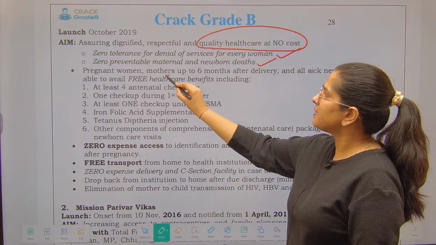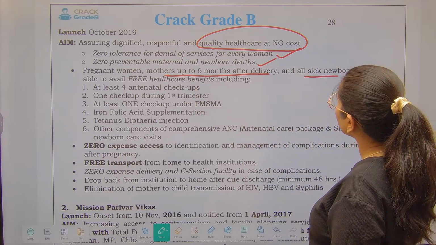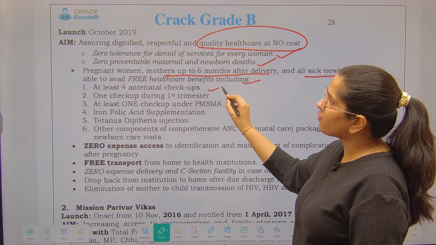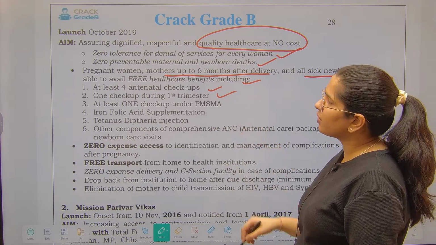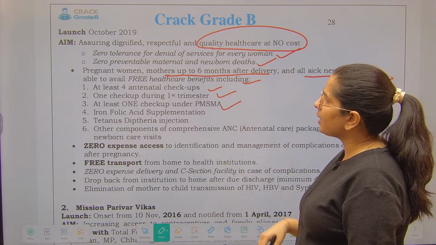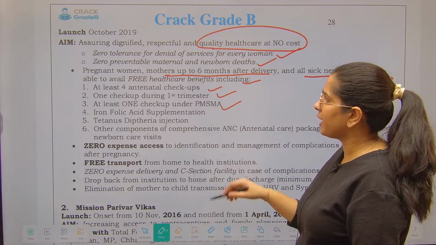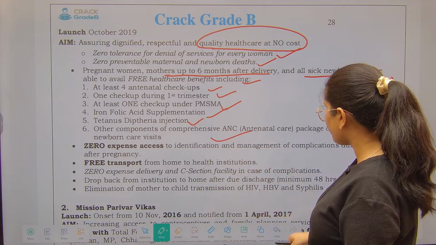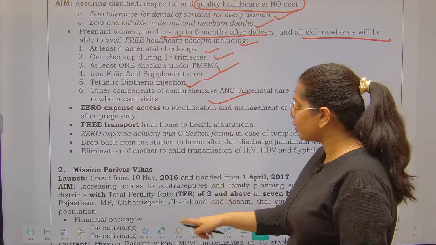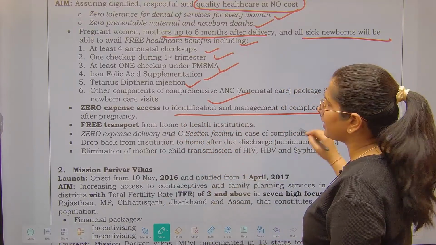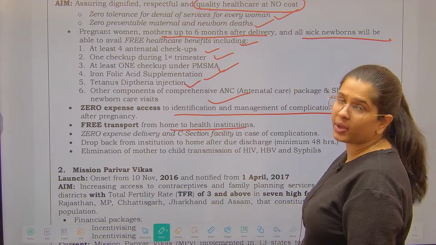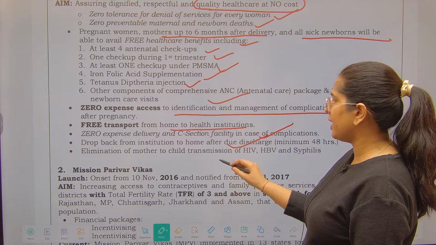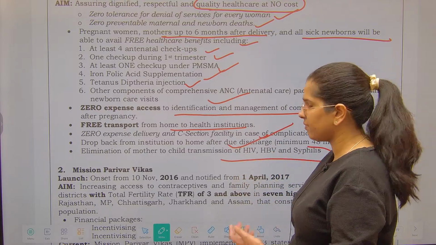Now pregnant women as well as mothers up to 6 months after delivery, and all sick newborns, will be provided free health care benefits like at least 4 antenatal checkups, 1 checkup during the first trimester, at least 1 checkup under PMSMA, Pradhan Mantri Surakshit Matritva Abhiyan, right? Iron folic acid supplementation, tetanus diphtheria injection and other components of the antenatal care package. There will be no expense that needs to be incurred by the women, and free transport from home to the health institution along with zero expense delivery, drop back from the institution, and elimination of any transmission of HIV, HPV and syphilis.